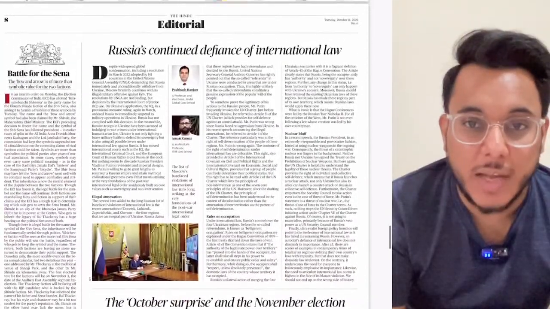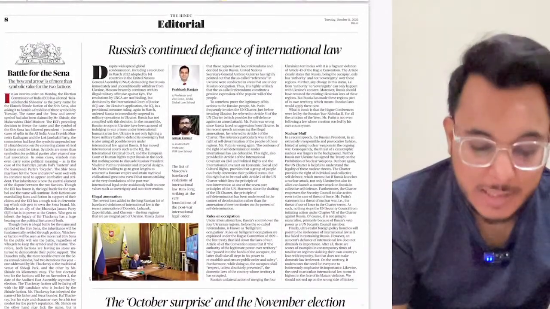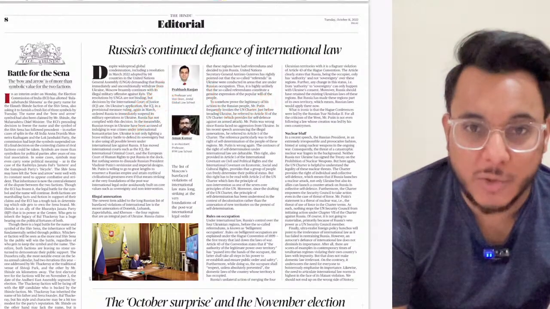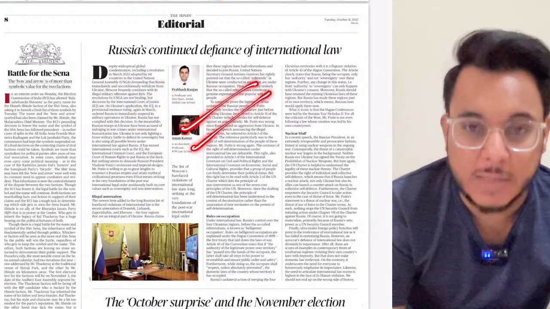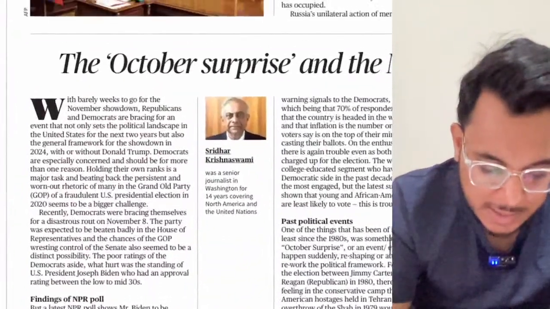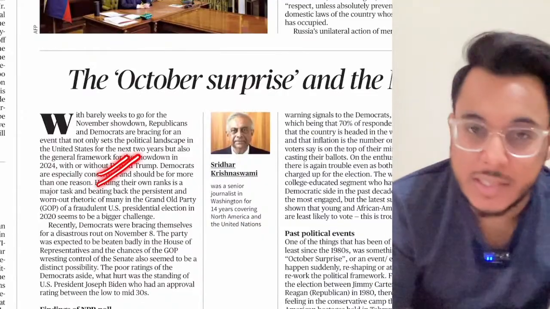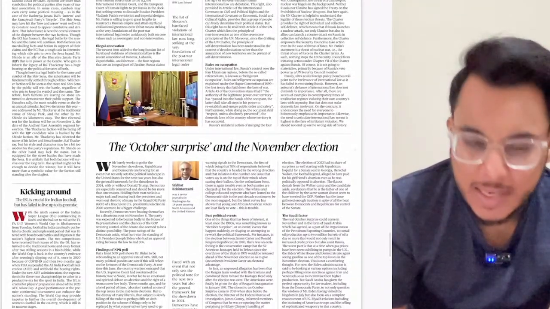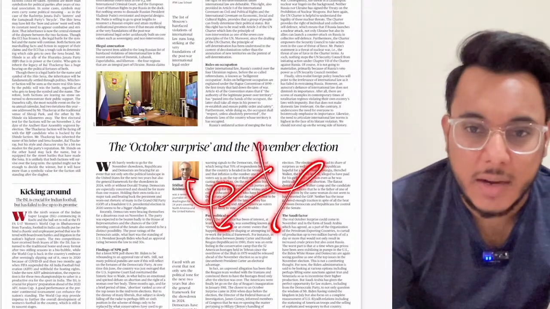So directly we'll reach the editorial page, and on the editorial page the first article talks about Russia's defiance of international law in the face of the Russia-Ukraine war that is going on. We'll see this article. Then the October surprise and the November election. This article talks about the elections in America, basically the contest between the Republicans and the Democrats. The article is not important for our UPSC examination, so no need to go into this article.